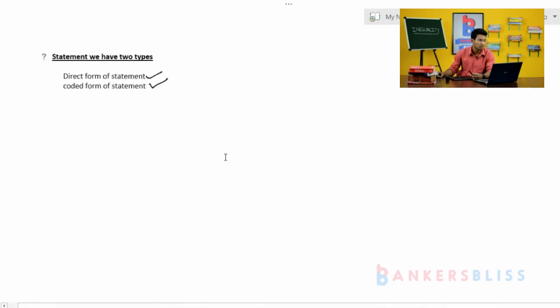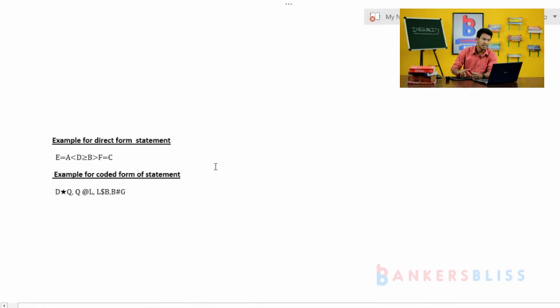Is it clear? Have a look at this. What is a direct form of statement? Another one is coded form of statement. Look, these are examples of direct form of statement, and this is called coded form of statement. Just observe the screen, we can easily identify the difference.